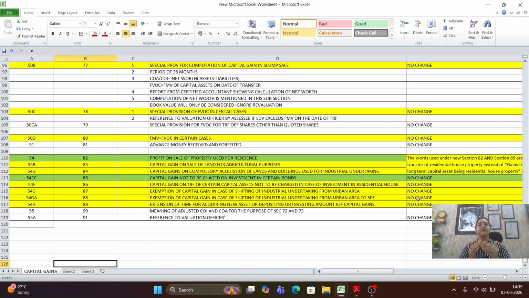But now we have different sections that start with section 82 and end with section 88. From 82 to 88, these sections talk about the various scenarios under which exemptions would be available to the assessee against the capital gain. The series would remain the same from section 54 to 54GA. There is no change in the series, because like earlier, section 54 was profit on sale of property used for residence.